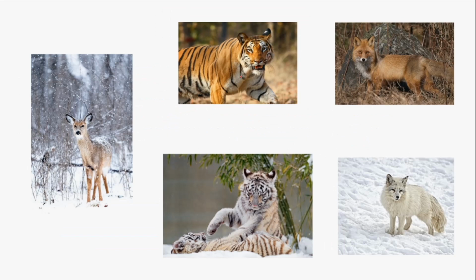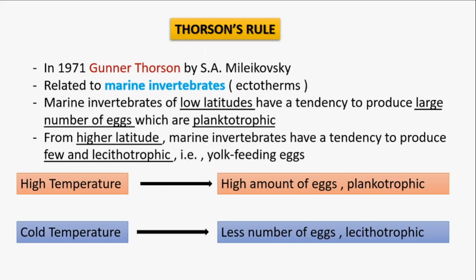As you can see in this slide, this is a deer from a cold climate, a tiger and a fox. These animals show a tendency to lighter skin color, while this tiger and this fox are from a hot region, that is why they show a darker pigmentation.